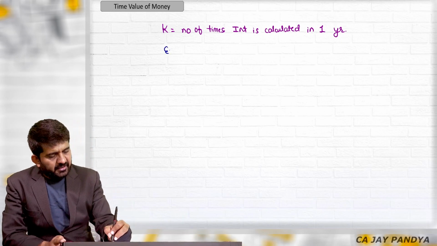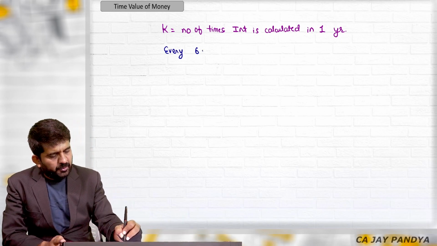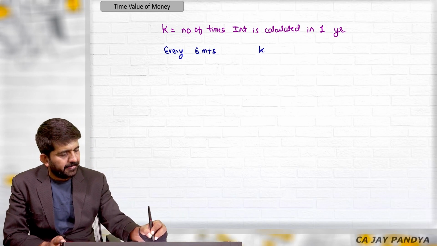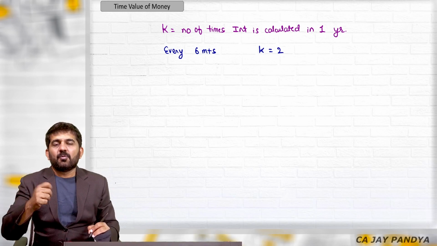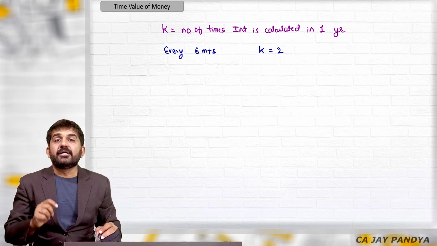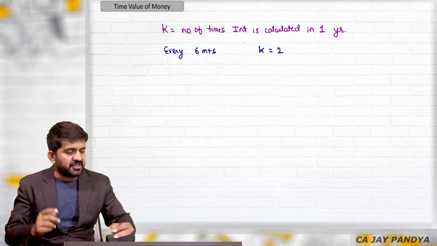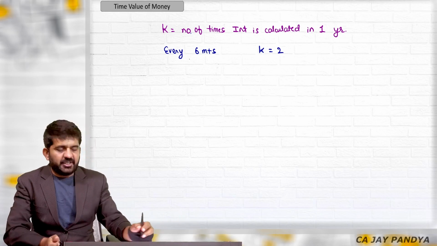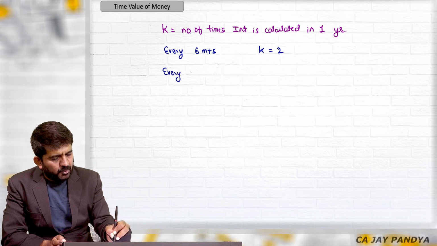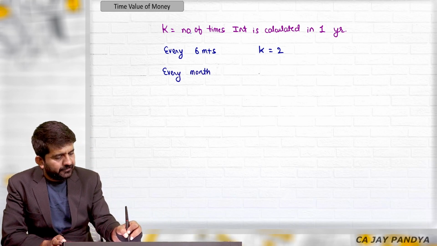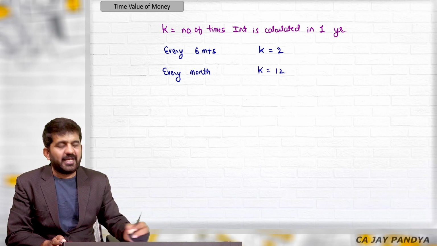So if interest is calculated every 6 months, K is not equal to 6, K is equal to 2. What I am telling you, what is K? It is the number of times interest is calculated in 1 year. So if it is calculated every 6 months, K is 2. If it is calculated every month, K is 12.